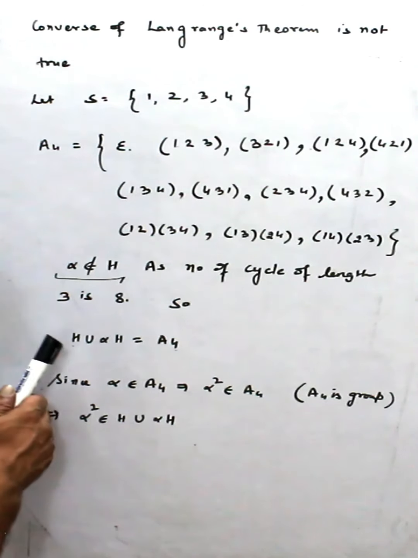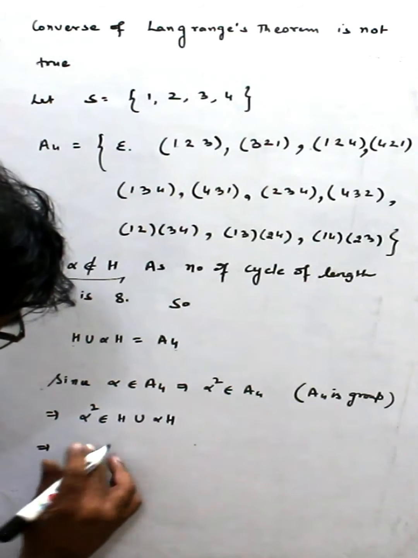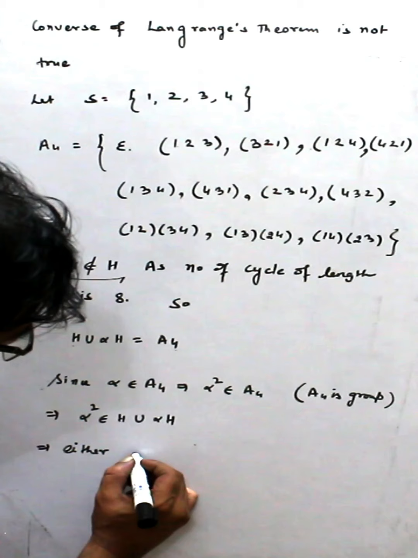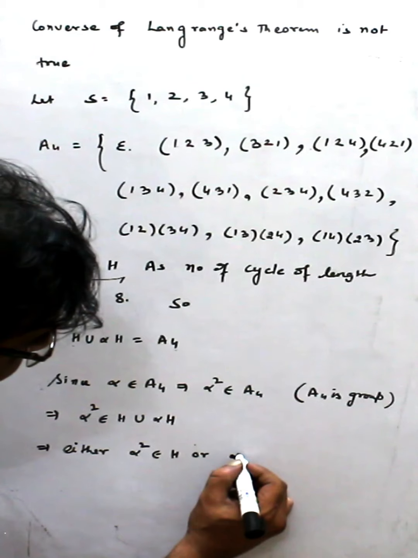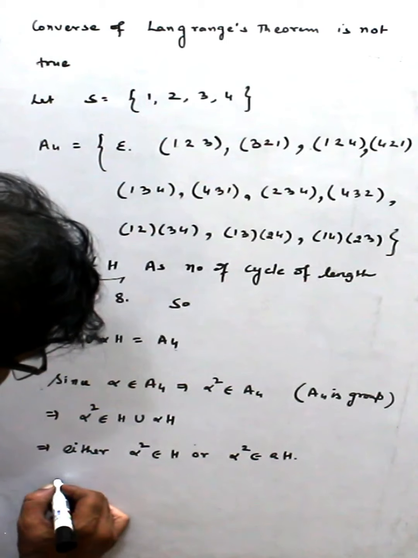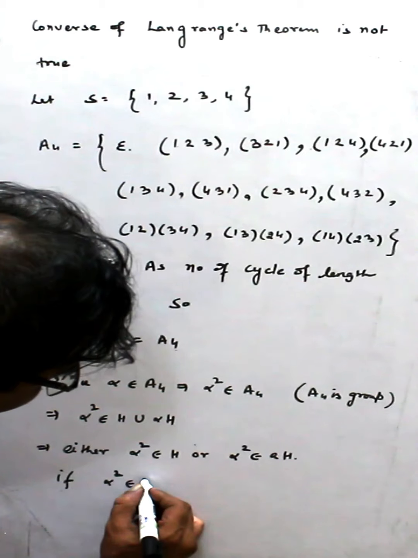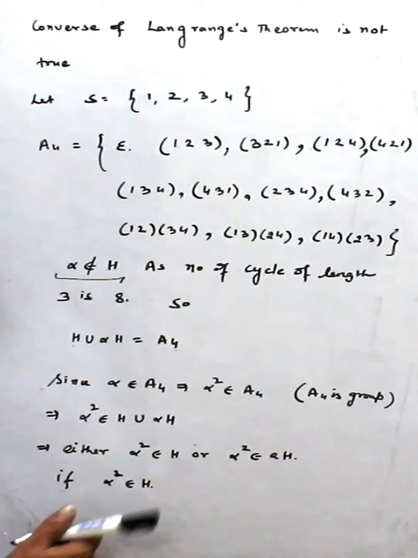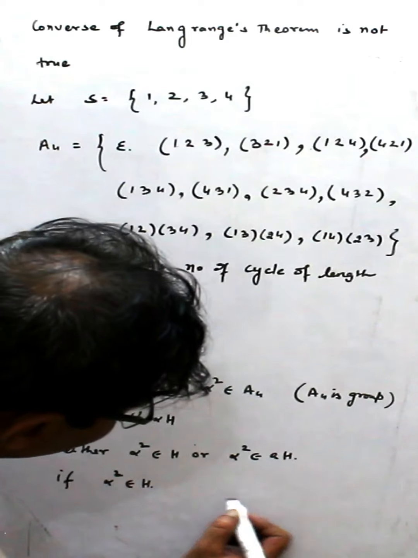Why? Because they are distinct. So either alpha square belongs to H or alpha square belongs to alpha H. If alpha square belongs to H and H is a subgroup, what is alpha square?